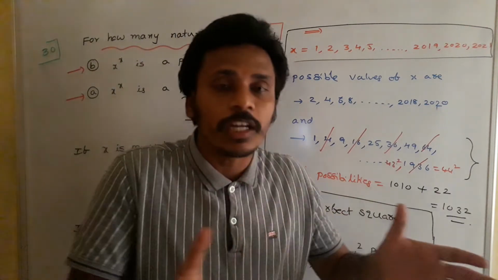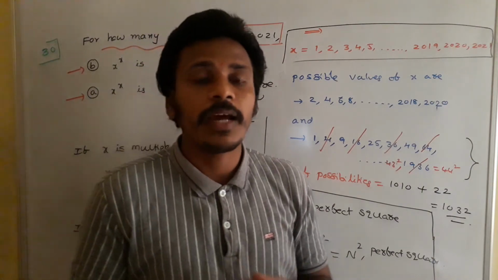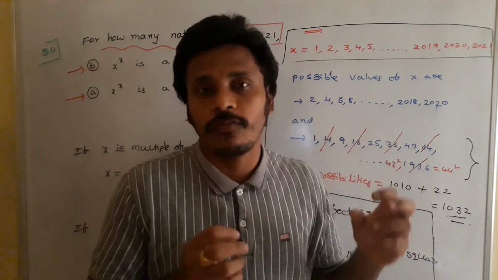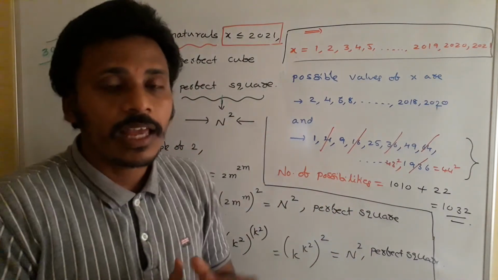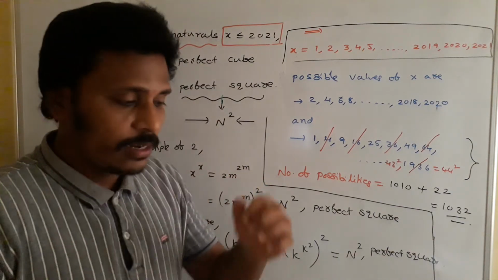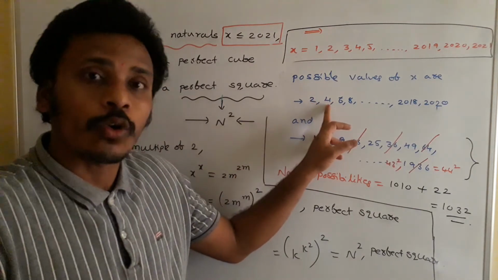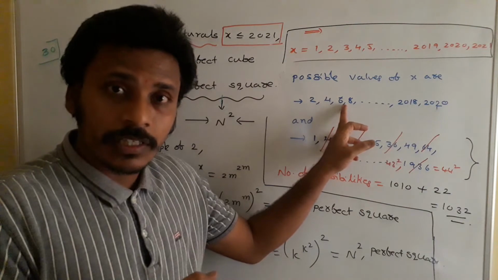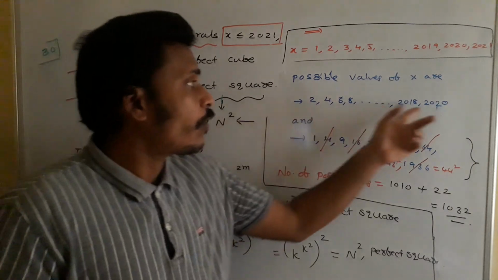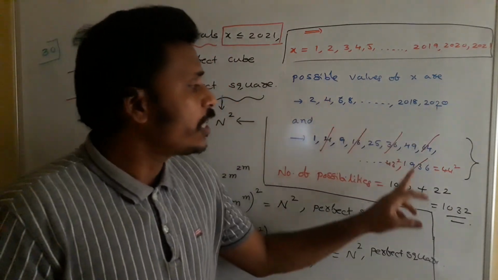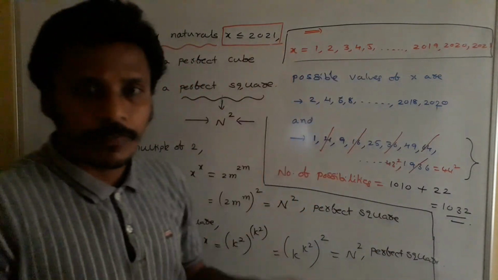But there are 2021 numbers, right? So checking each and every number is not comfortable, and that's why I am searching for a short way to count the number of perfect squares. My idea is, if x is an even number, then even number power even number, like 2 power 2, 4 power 4, 6 power 6, all these numbers are perfect squares. So there are 1010 such numbers.